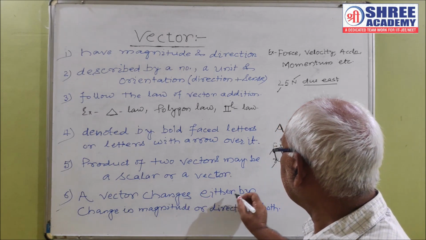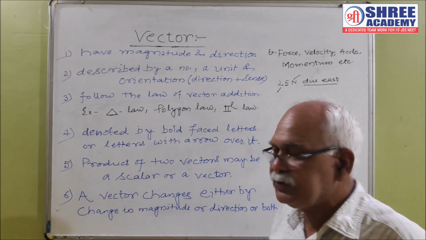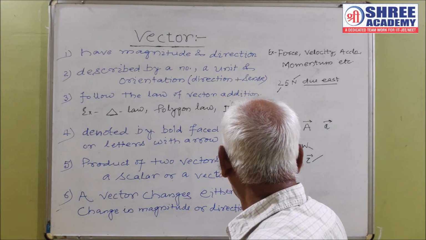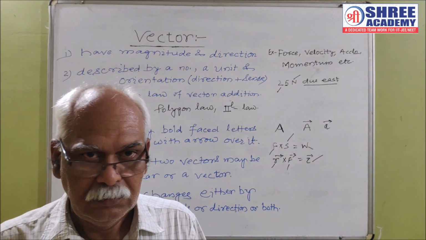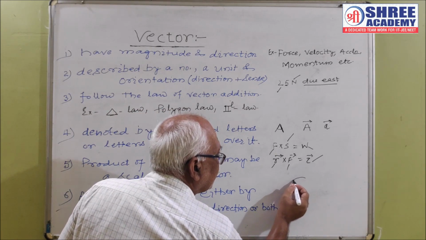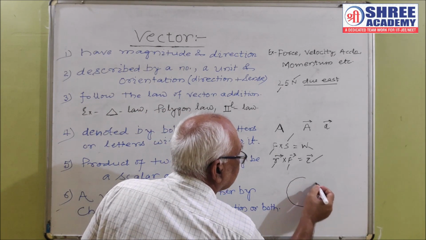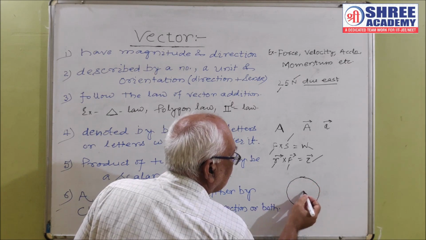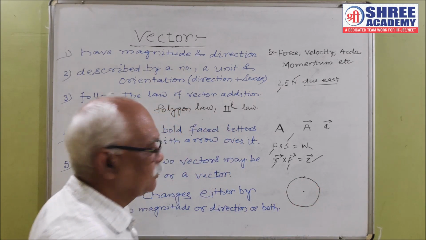A vector changes either by change in magnitude or direction or both. Suppose a particle is moving in a circular path with uniform speed.